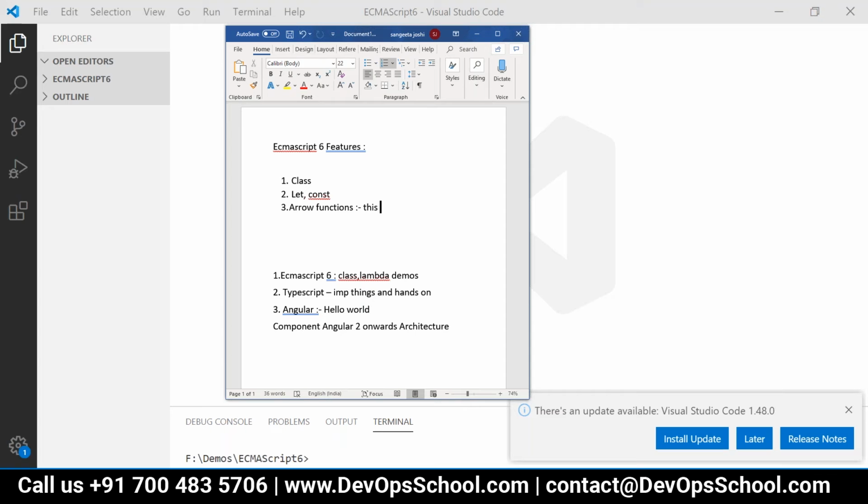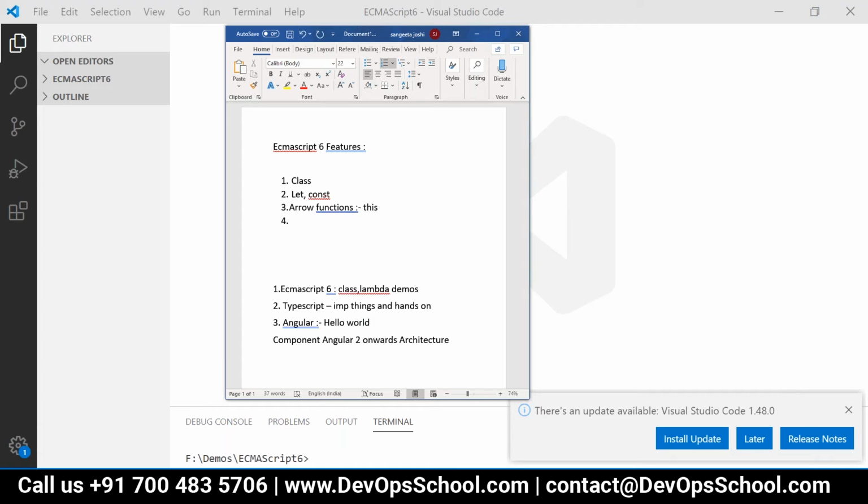So there won't be any confusion created with respect to this. What you expect and what you write is always in sync when you are using arrow functions, right? And one more important feature that we will see today, that is module. So we will have some hands-on, and then we will move to TypeScript.